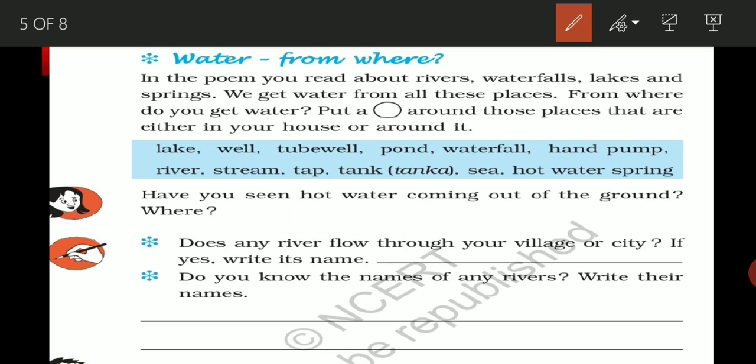Now the next one is, does any river flow through your village or city? If yes, write the name. Students, basically we are living in Gorakhpur, so we all know that Gorakhpur is situated at the bank of the river, and the name of the river is Rapti. So we can write here Rapti. Clear?